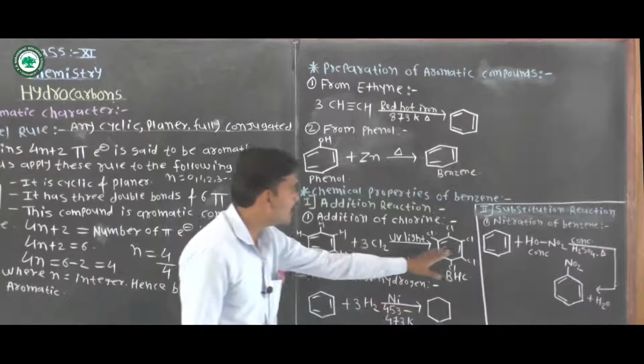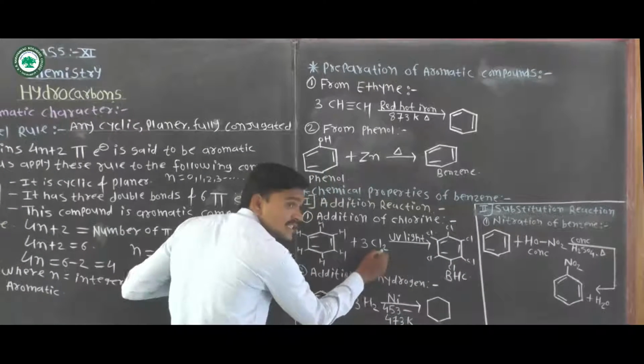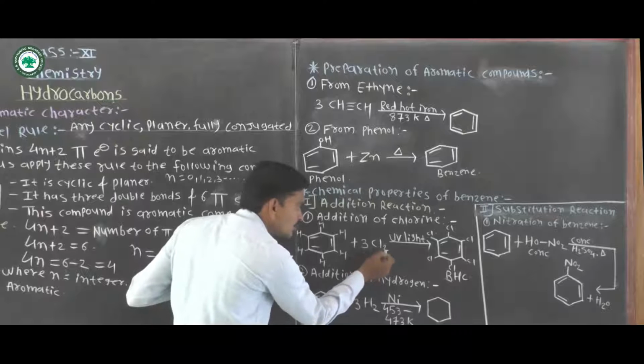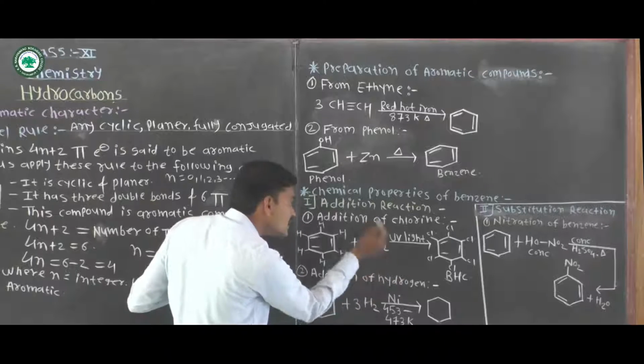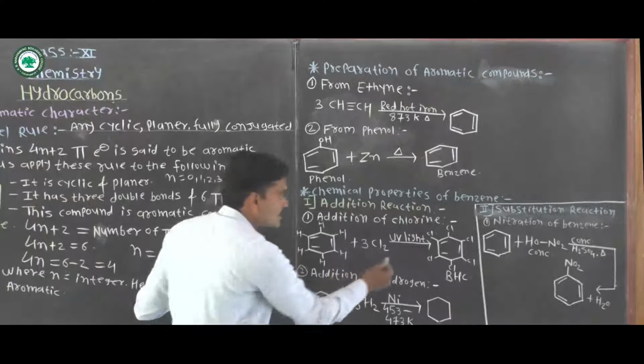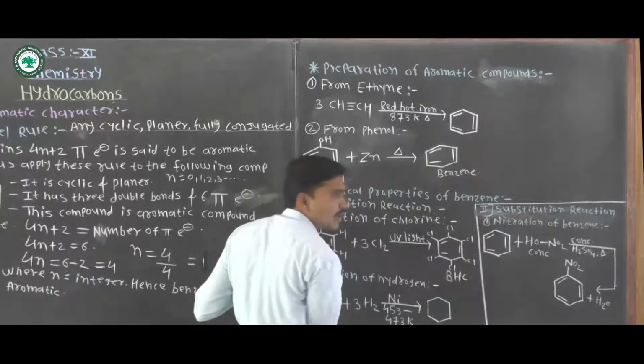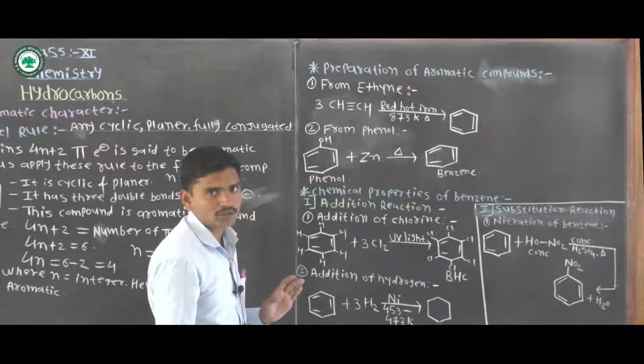When 3 moles of Cl2 gas react with the benzene ring in presence of UV light, it gives benzene hexachloride.